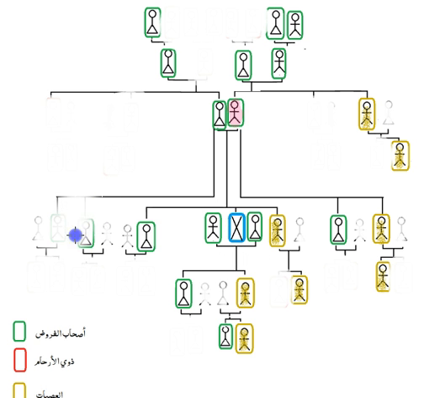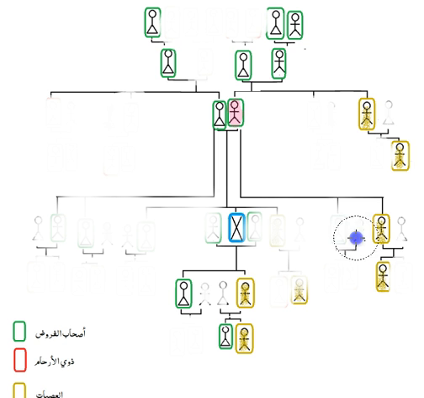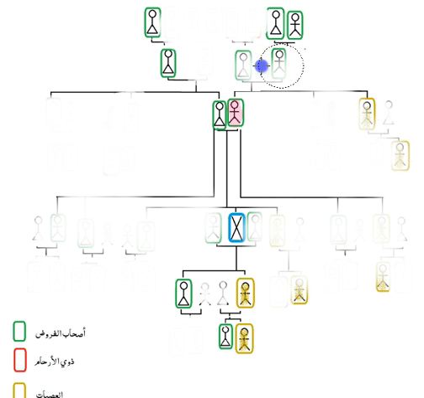So let me just rub out all the irrelevant people with regards to the father. So these don't really matter when it comes to the father's share. So let me just quickly get them out. So now the father will receive, he has three types of shares. One of them is a sixth.